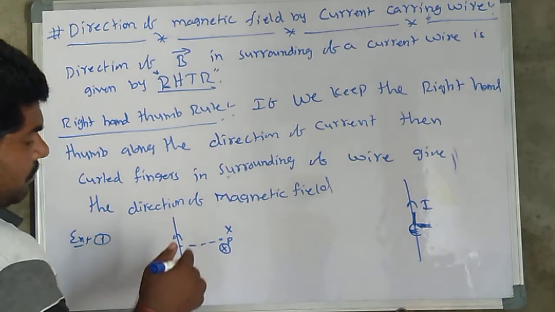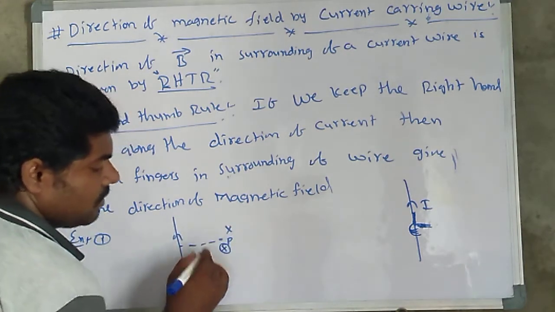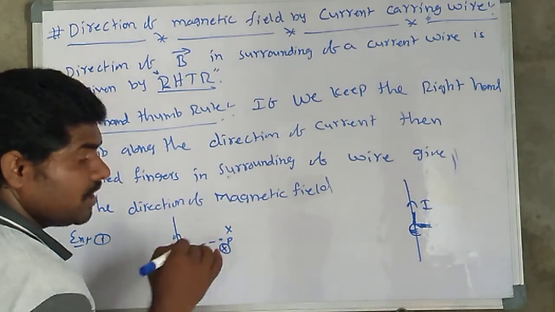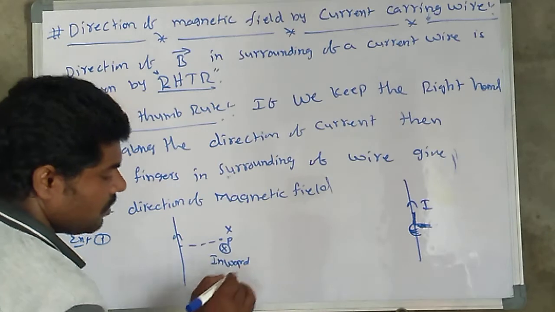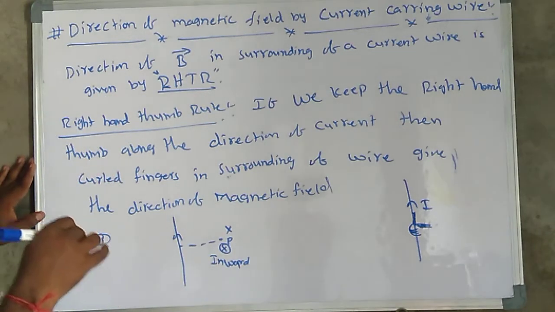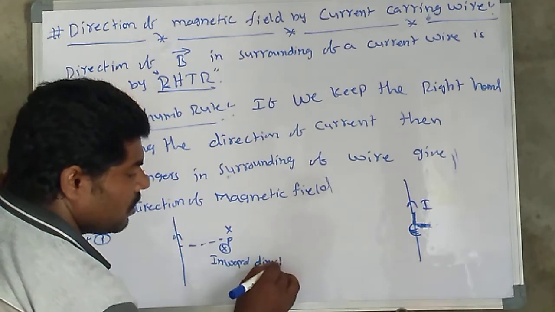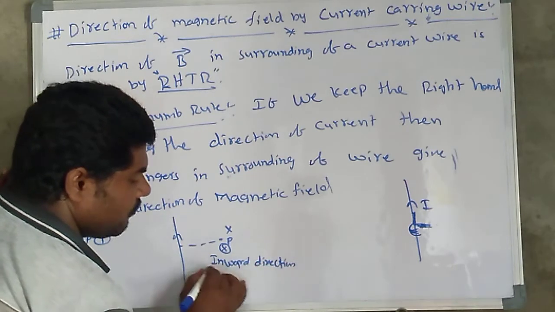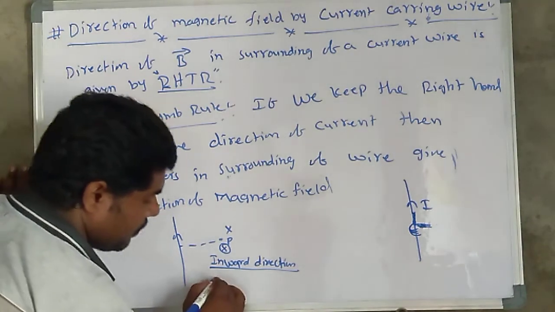So in this right side area, the magnetic field direction is inward. Inward direction is nothing but into the plane of paper.